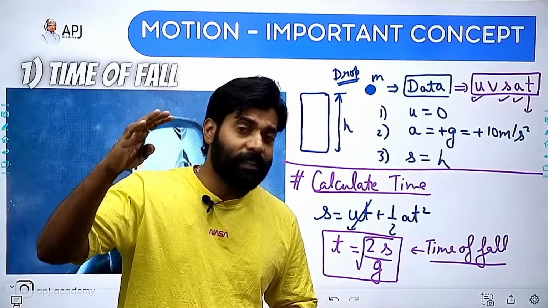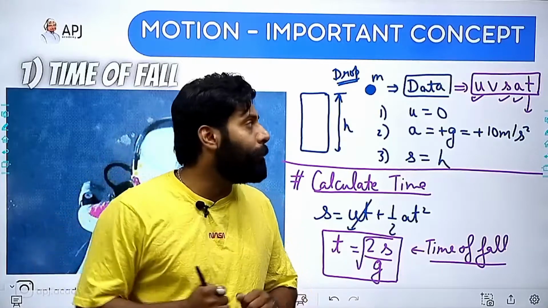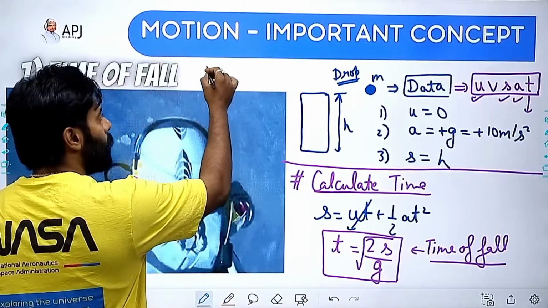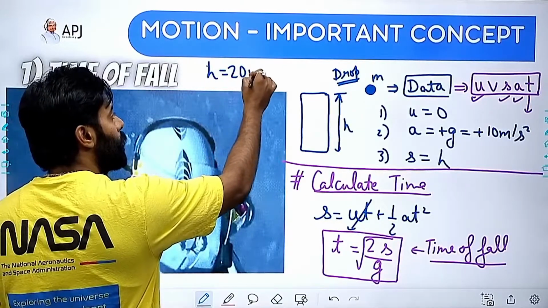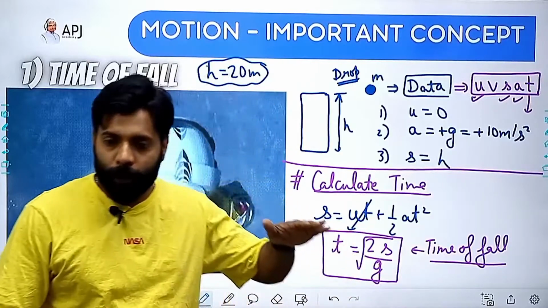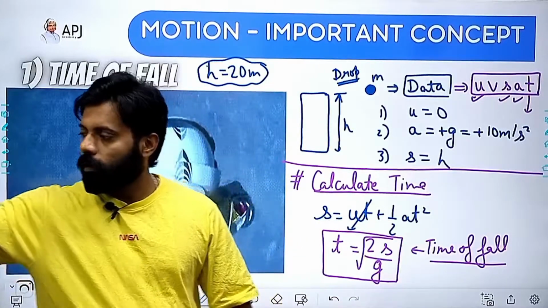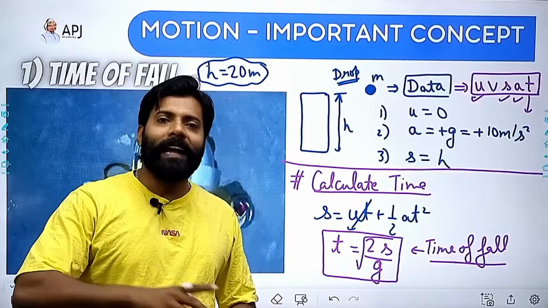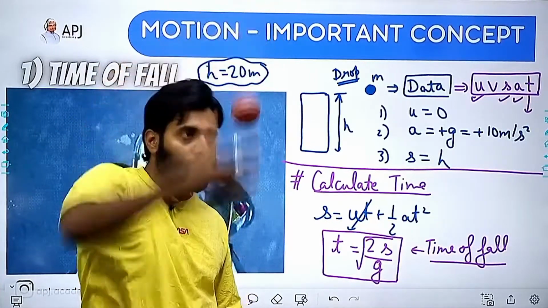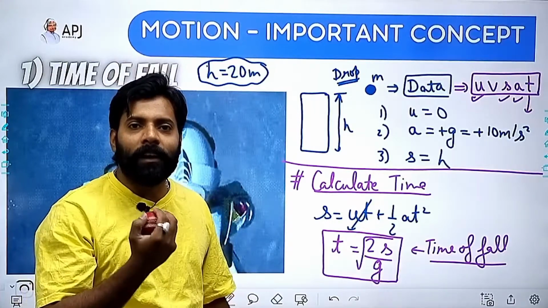So if a building has a height of 20 meter, I'm giving you the question. If I say the building height is 20 meter, how much time will it take to reach the ground? Come on, tell me. A building height is 20 meter and I'm dropping from a 20 meter height, what is the time taken by the object?